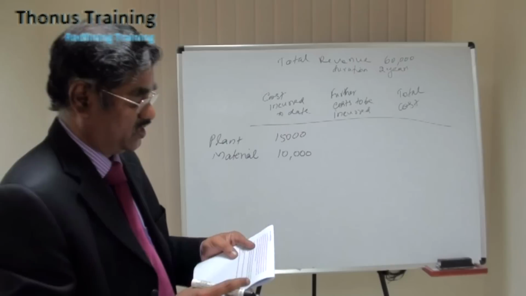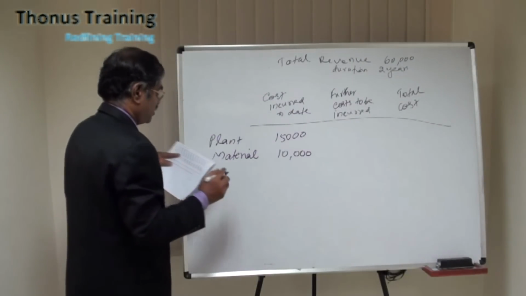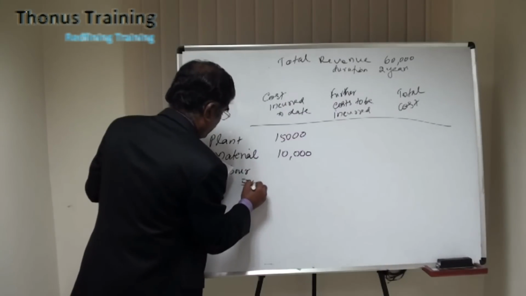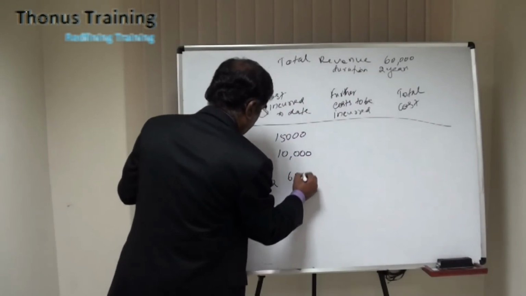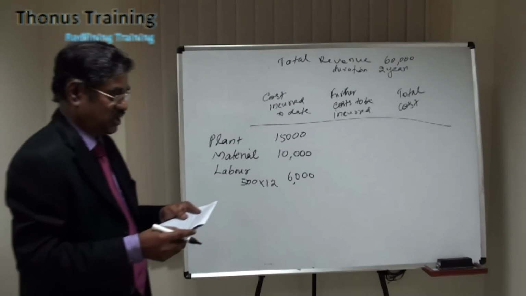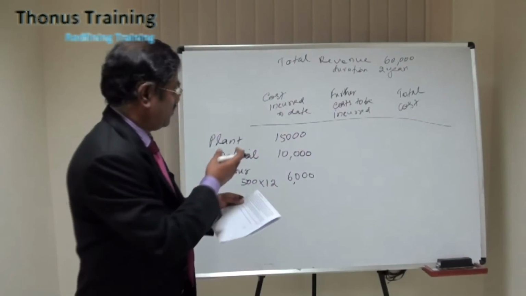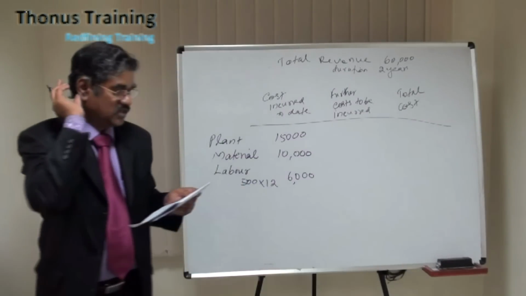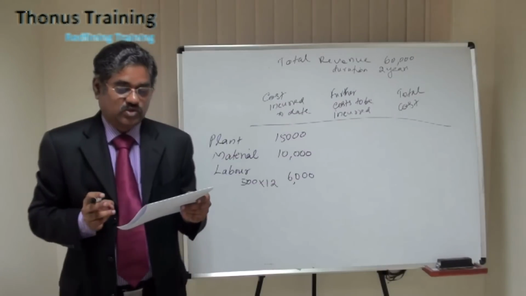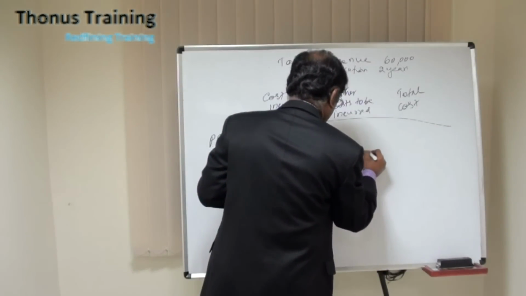They also used employees at a monthly cost of 500,000 throughout the 12-month period beginning 1st October 2007. So the labor cost comes to 500 into 12, that is 6,000. That is the labor cost incurred. These employee costs are included in production cost in the trial balance. That should also be removed. On 1st October 2008, Delta purchased additional material for exclusive use under the contract at a cost of 10 million. So the further cost incurred comes to 10,000.